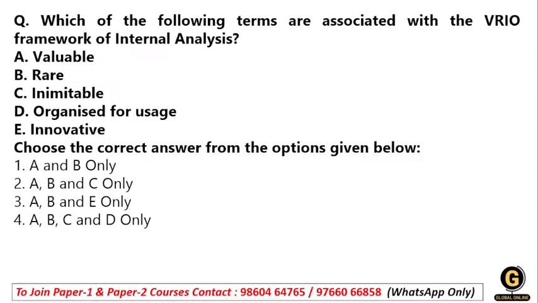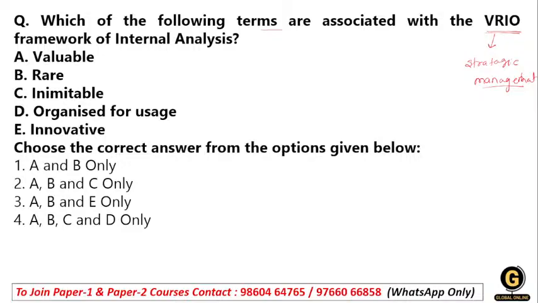Then we have the next question: which of the following terms are associated with the VRIO framework of internal analysis? VRIO is part of strategic management, and we will study this topic in strategic management.